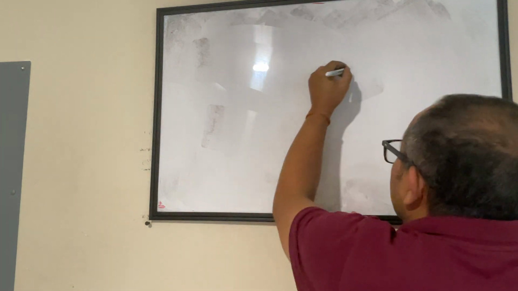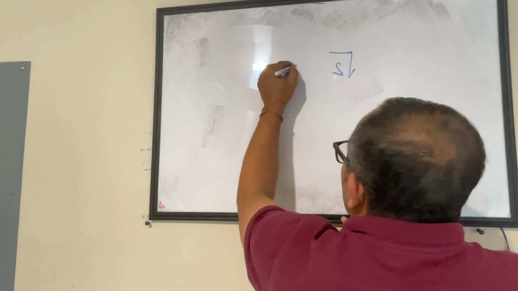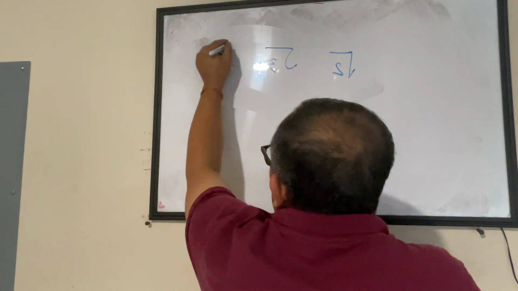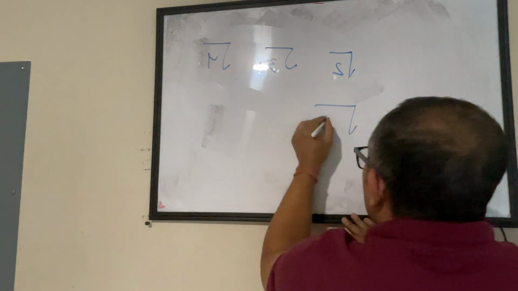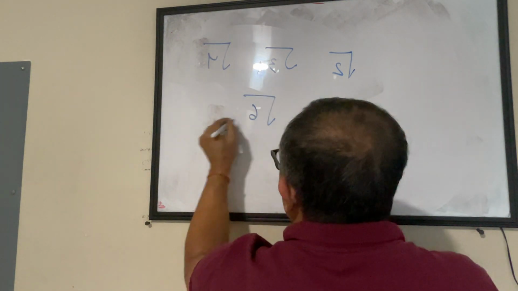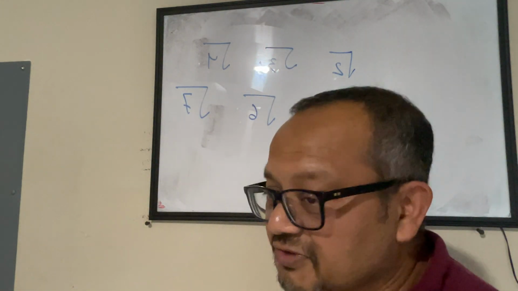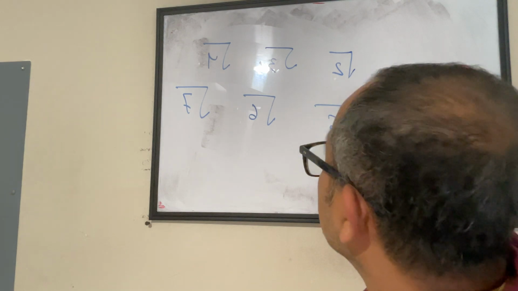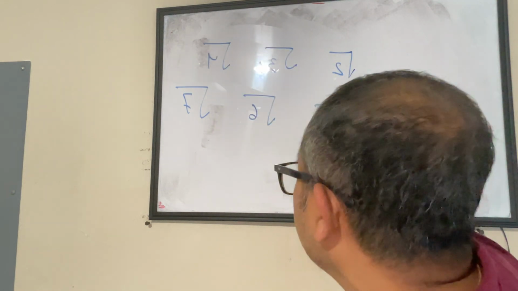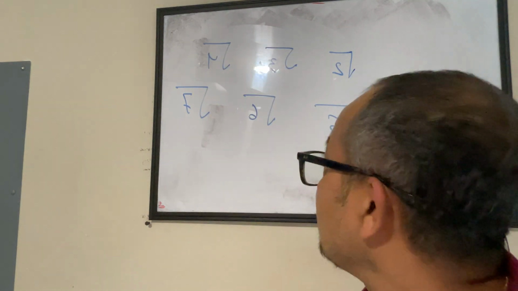Now, let's look at this, and this. And tell me, among all the 6 numbers that you see on the board, square root 2, square root 3, square root 4, square root 5, square root 6 and square root 7.